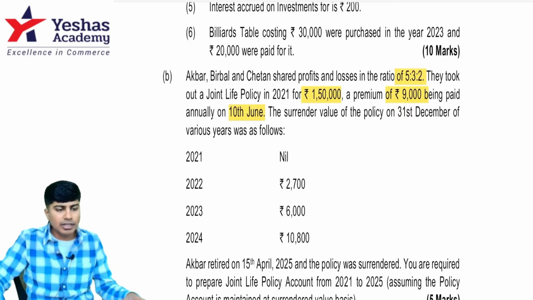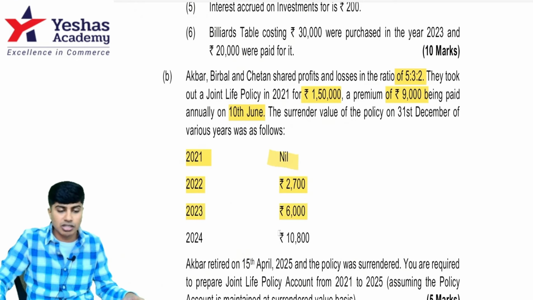Premium of 9,000 rupees is to be paid annually on 10th of June. Every year they pay 9,000 and if somebody dies, they get 1,50,000. If they retire or surrender the policy, they will get surrender values. What values? In 2021, that is the first year of JLP, you get 0. Second year, you get 2,700. Third year, you get 6,000. Fourth year, if you surrender, you get 10,800.